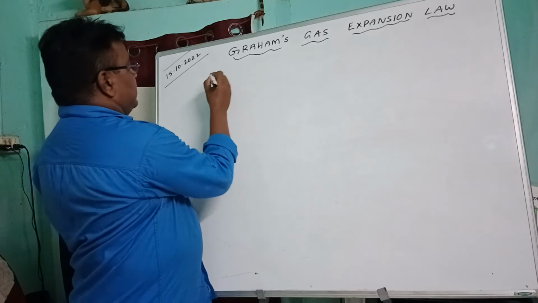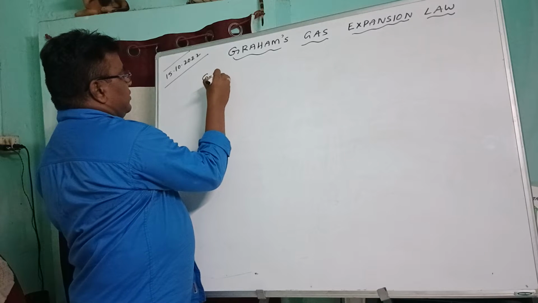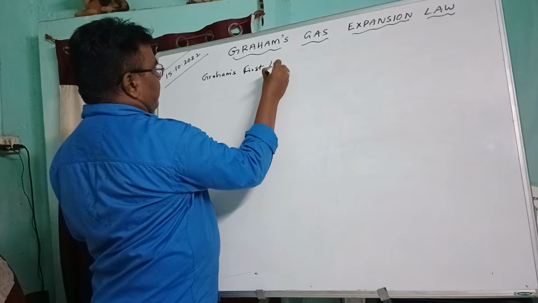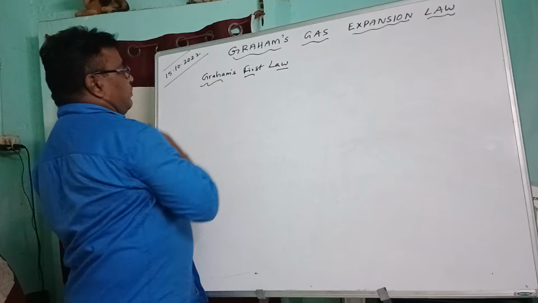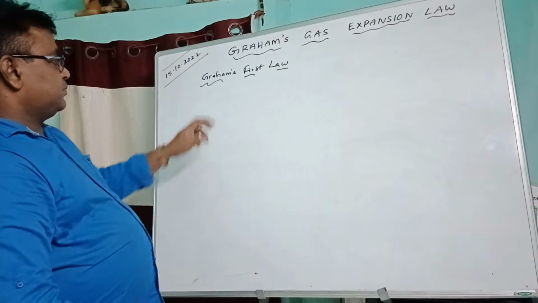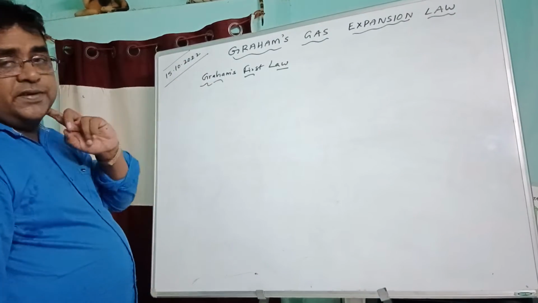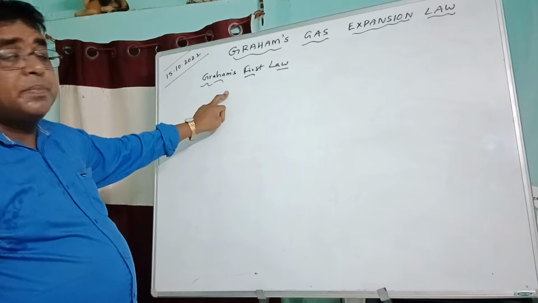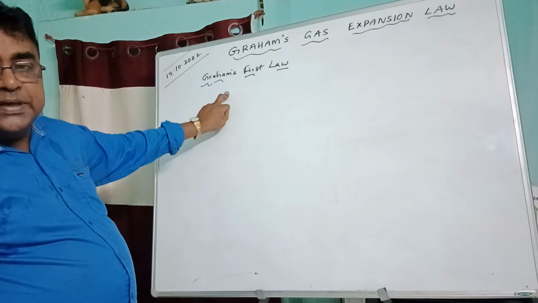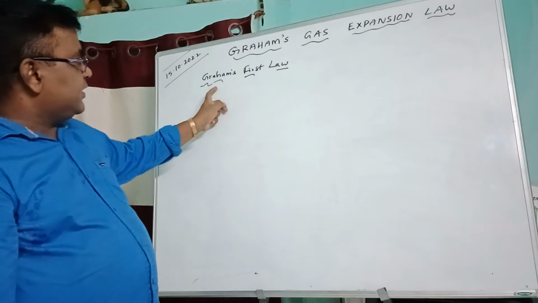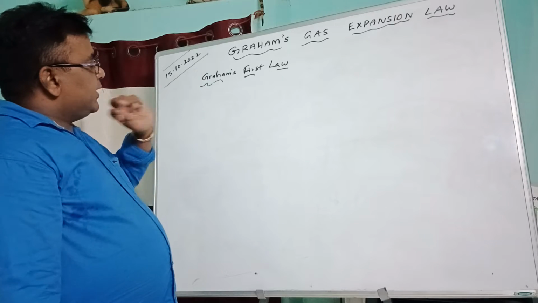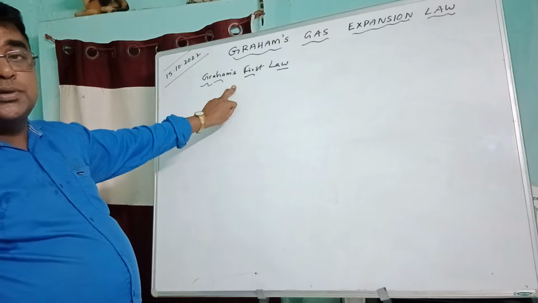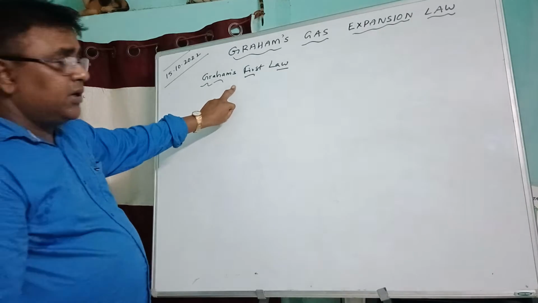So Graham's first law. According to Graham's first law, the rate of diffusion R is inversely proportional to the square root of its molecular mass. Repeat: the rate of diffusion R is inversely proportional to the square root of its molecular mass.